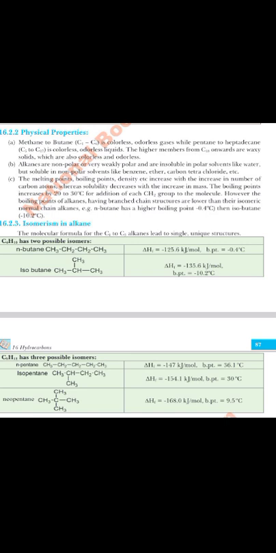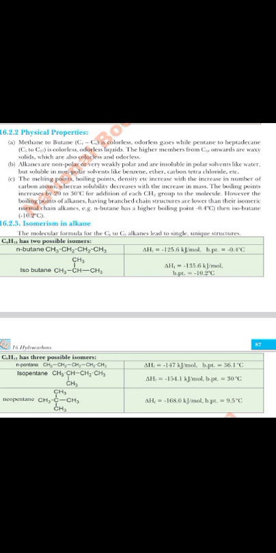Alkanes are non-polar, or very weakly polar, and are insoluble in polar solvents, because we have studied that like dissolves like: polar substances will dissolve polar, and non-polar will dissolve non-polar. Non-polar substances will be soluble in non-polar solvents only. They will not be soluble in polar substances.